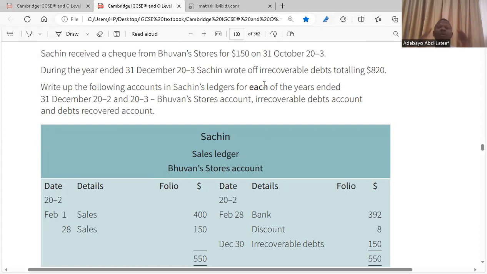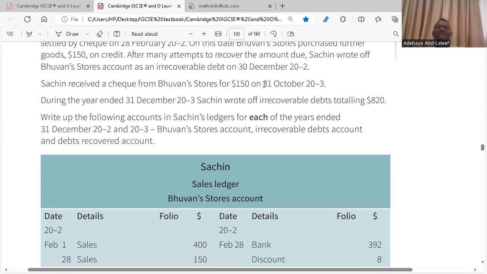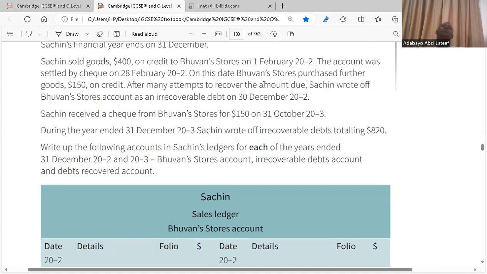So now, for Bufan's account, Bufan is the credit customer, yes or no? Yes. In Bufan's account, we're going to have a debit entry for the sales for 400 and 150, yes or no? Yes. So the total bought in terms of goods on credit were 550. Now, Sachin paid for the amount owing before the 30 days, before the due date, yes or no? So Bufan is entitled to some discount.